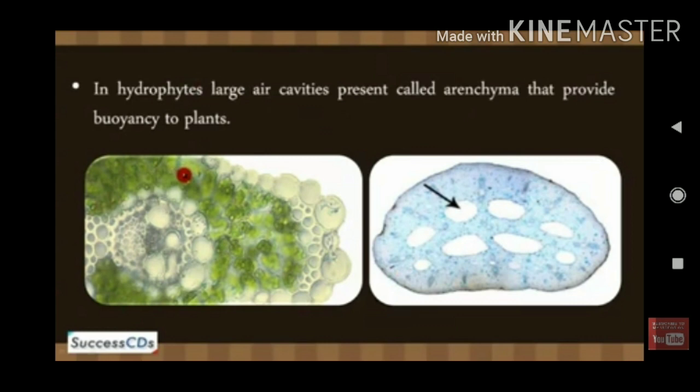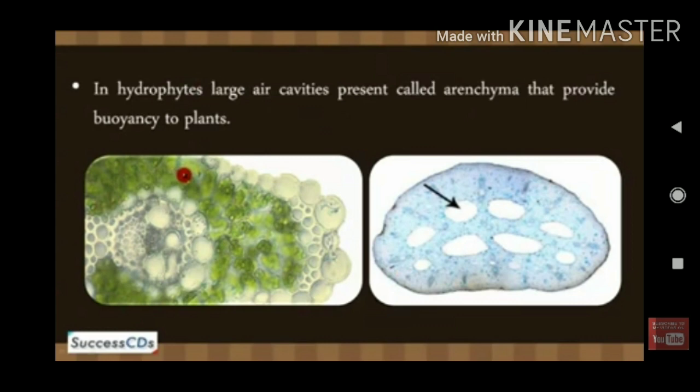In some parenchyma tissue, air cavities are present, called aerenchyma. These air cavities help the aquatic plants to float on the surface of the water, students. It is very helpful for the buoyancy of the plants. Buoyancy is nothing but floating on the water. In xerophytic plants, they store water for the future with the help of the parenchyma tissue.